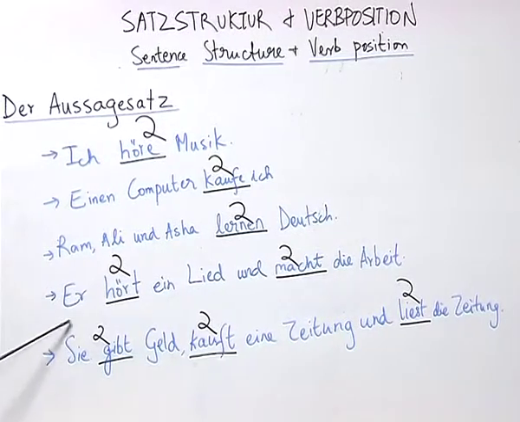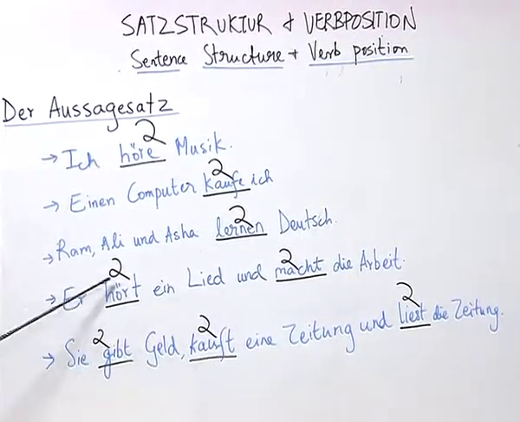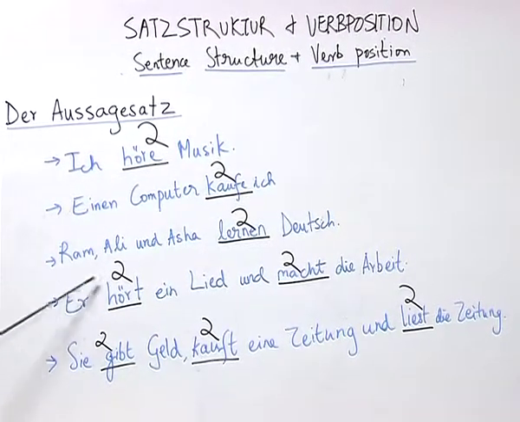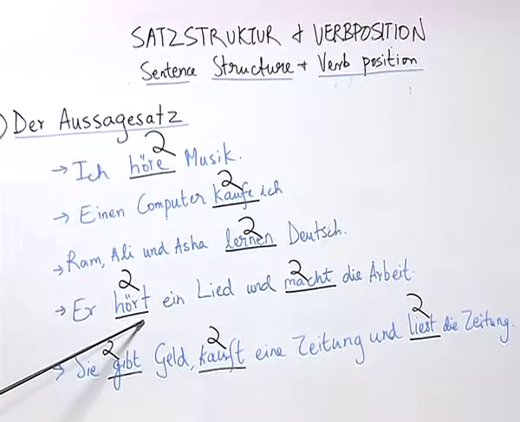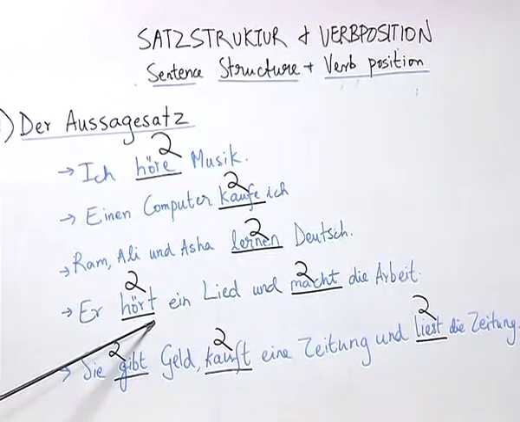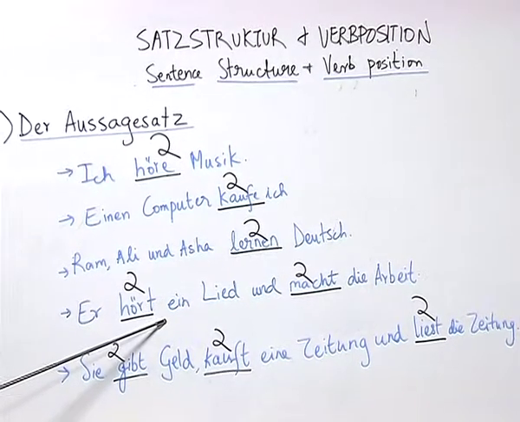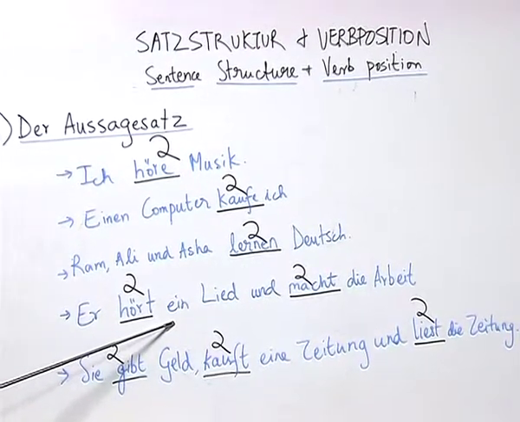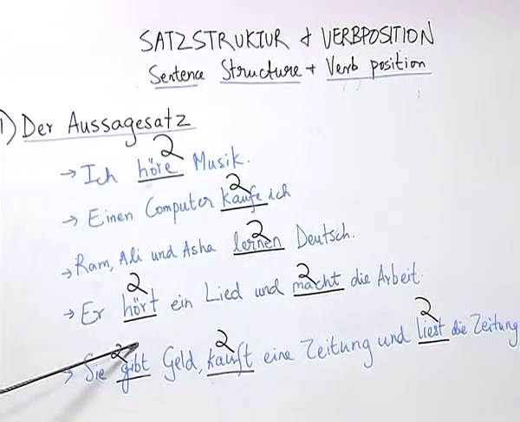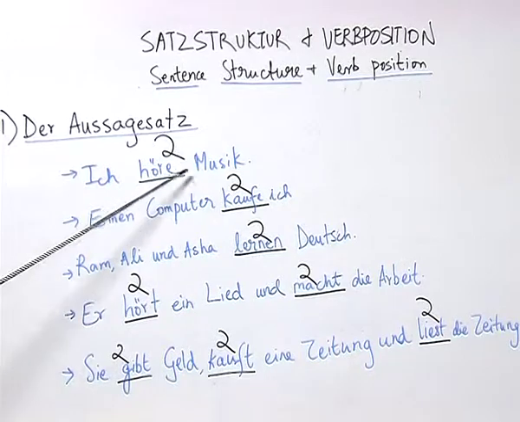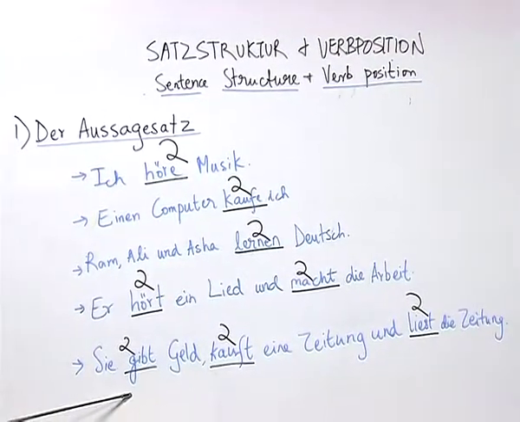For all the long sentences which are written here, there is always an option of changing the position of the other words in the sentence except the position of the verb, which remains at the second position. So, please remember while learning German that in a German sentence the position of the verb is always second, as you can see from these different examples.